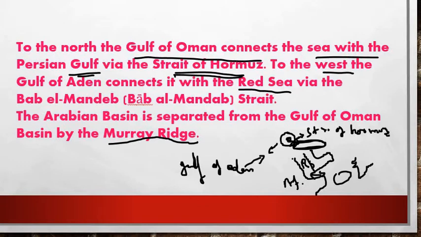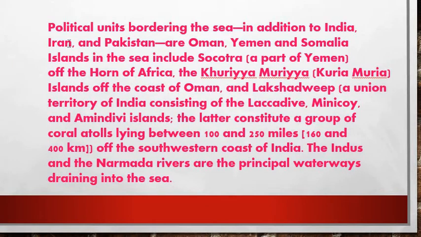Next we see further. See here the political boundaries of the Arabian Sea. That is, the countries which are bordered by the Arabian Sea: India, Iran, Pakistan, Oman, Yemen, Somalia, right friends?